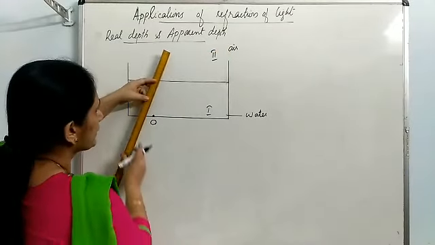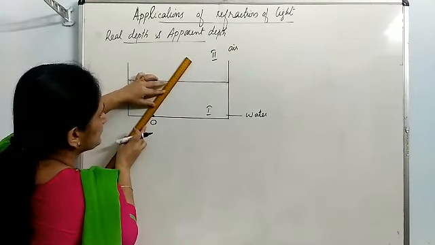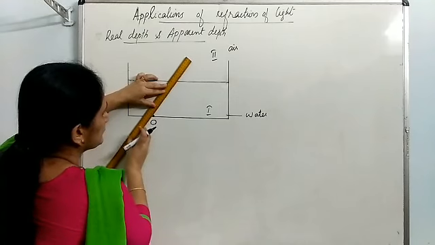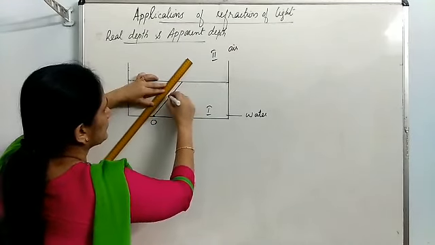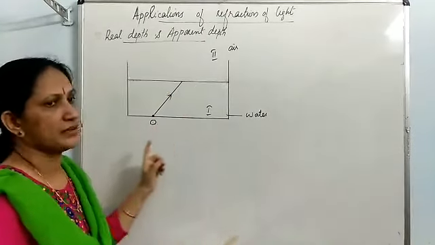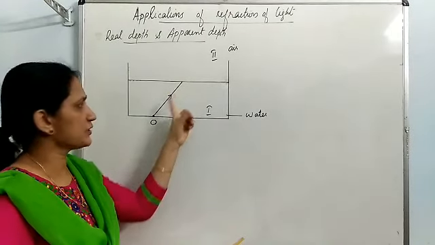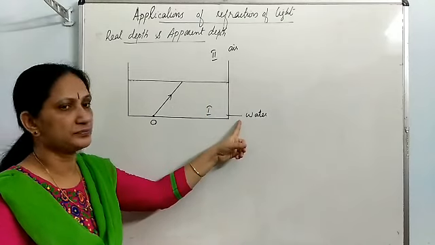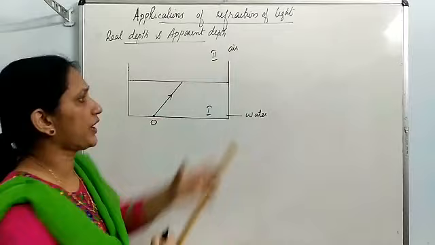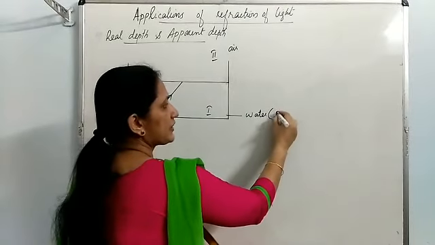I am drawing an oblique light ray. This is the light ray coming from the object. It passes through water, which is a denser medium. Then it comes into air, which is a rarer medium.